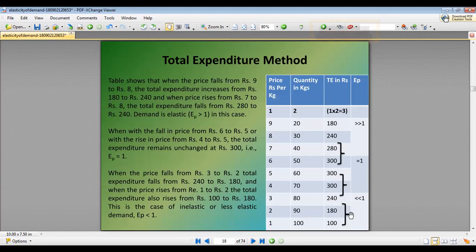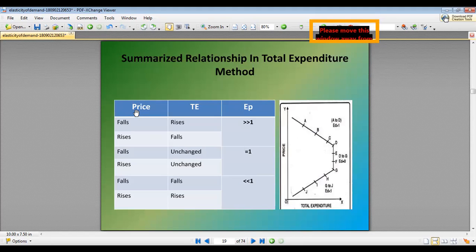So this is a schedule given over here. The price is given, the quantity is given, and we have calculated total expenditure, and based on that Ed is written over here. All the cases say this: if there is a fall in price and total expenditure rises, or if there is a rise in price and total expenditure falls, it means whenever there is an inverse relationship between price and total expenditure, Ed will be greater than 1. So from A to D, Ed value is greater than 1.